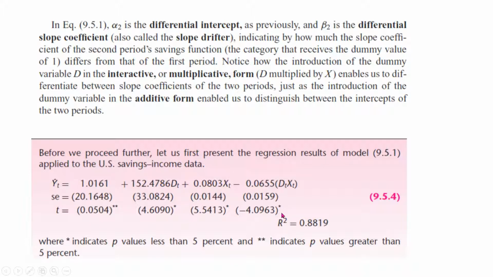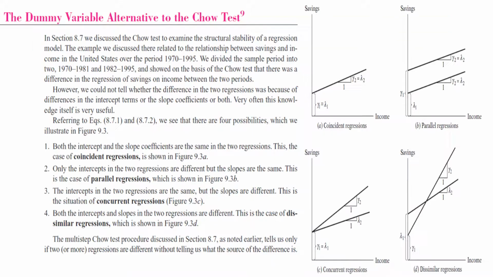So this structural break has caused a change in intercept as well as in slope. Referring back to this diagram, this is the case of dissimilar regression, where both the slope and the intercept have changed due to the structural break.